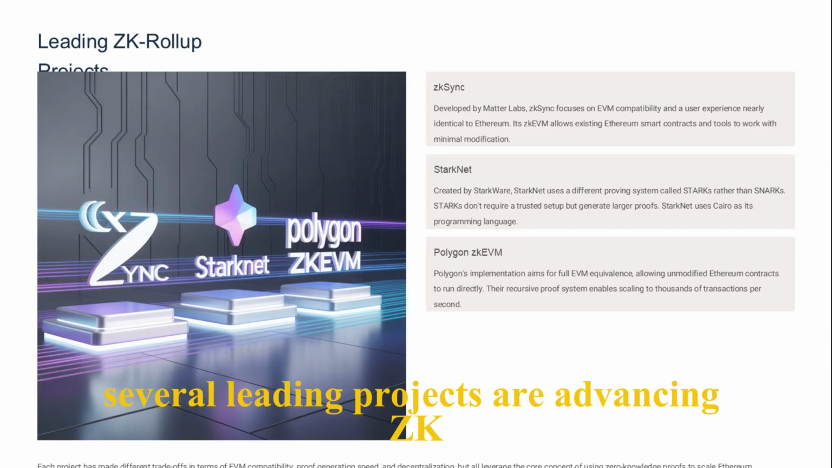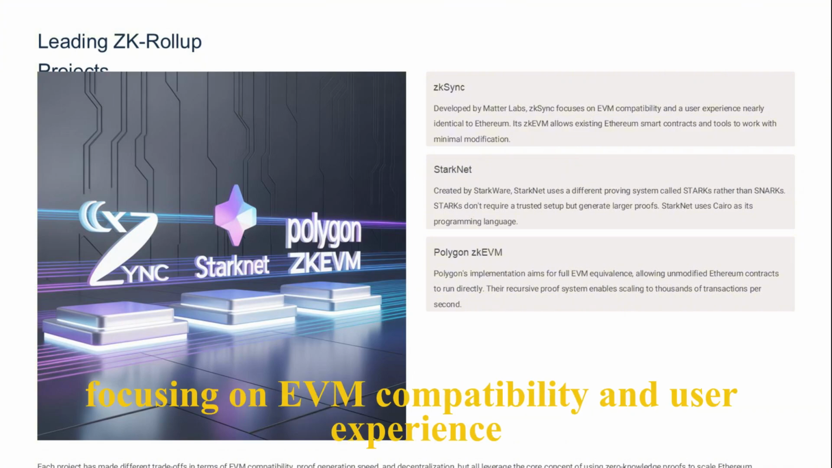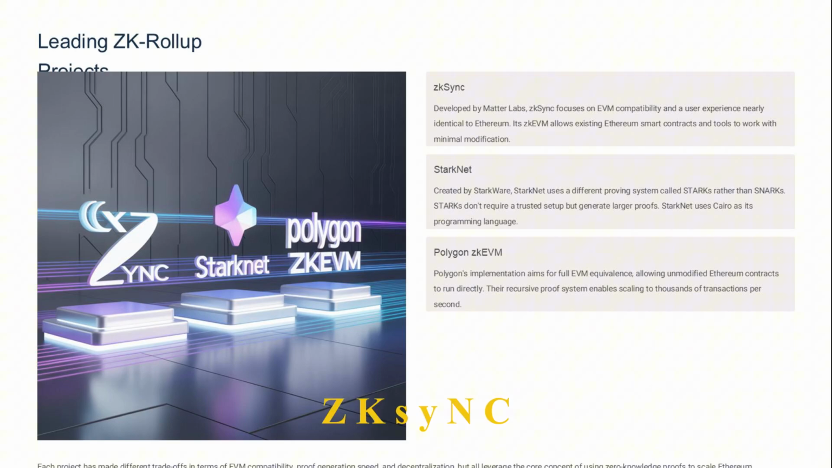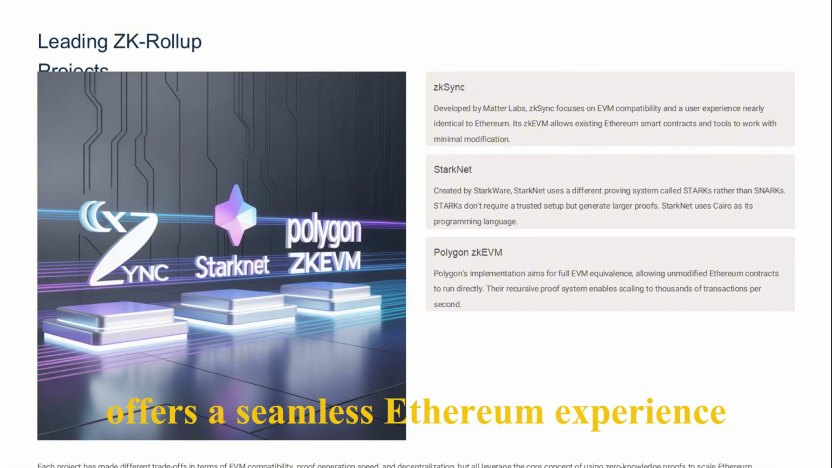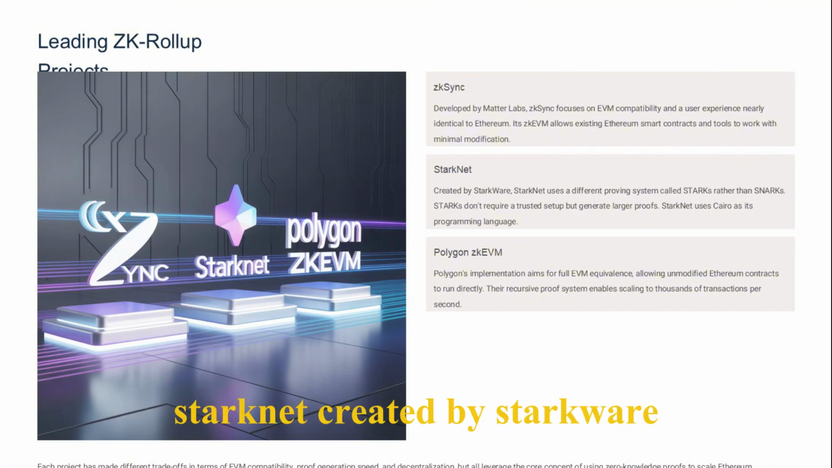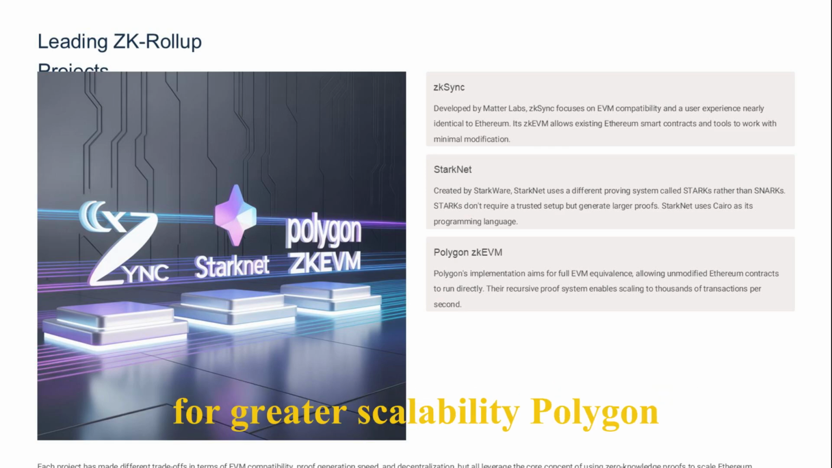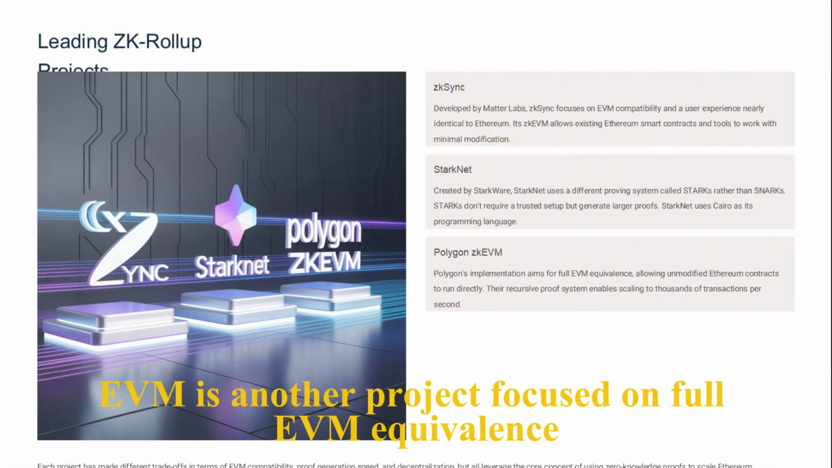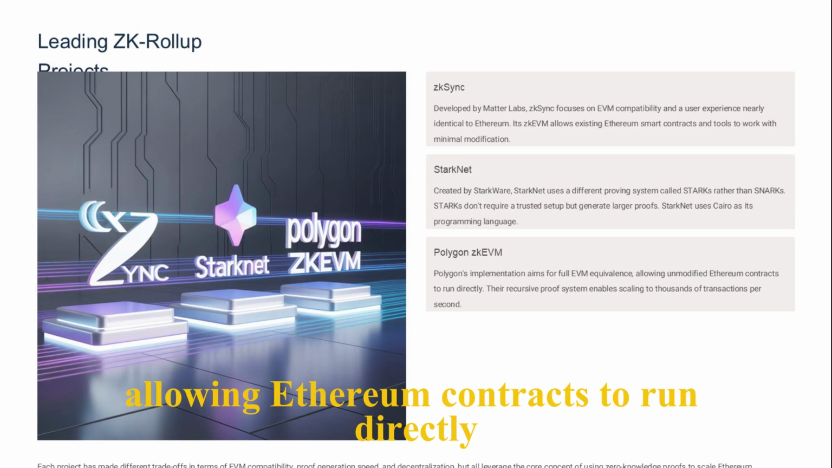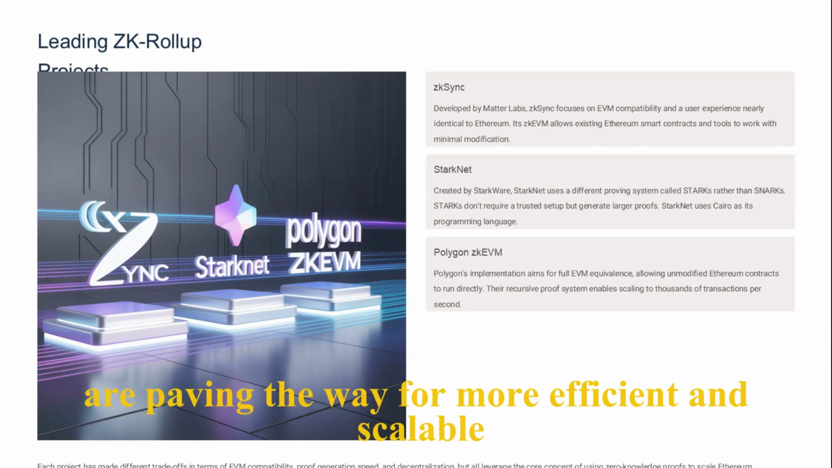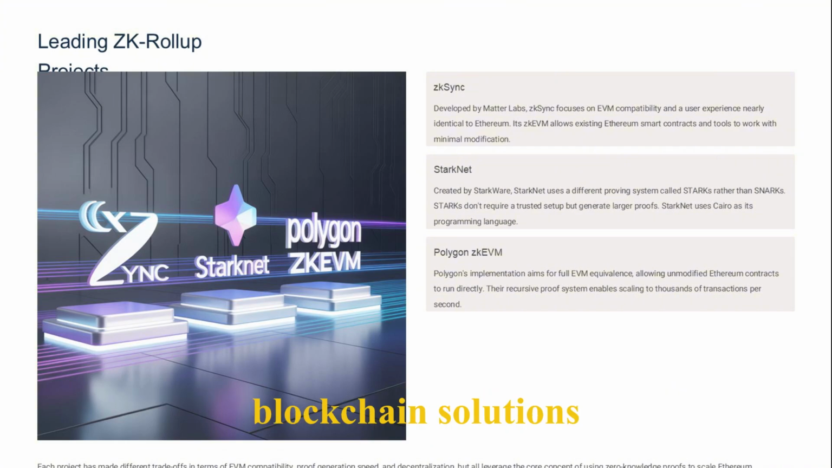Several leading projects are advancing ZK rollup technology, focusing on EVM compatibility and user experience. zkSync, developed by Matter Labs, offers a seamless Ethereum experience with minimal modifications. StarkNet, created by StarkWare, uses a different proving system called STARKs for greater scalability. Polygon zkEVM is another project focused on full EVM equivalence, allowing Ethereum contracts to run directly. These projects are paving the way for more efficient and scalable blockchain solutions.